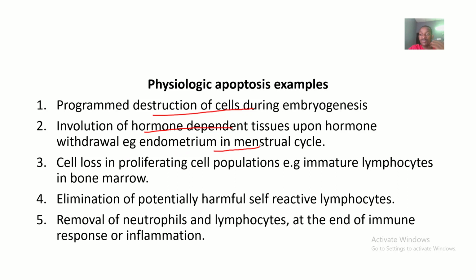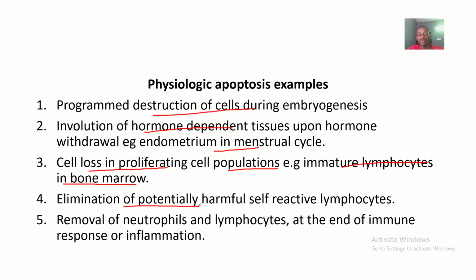Example: the endometrium in the menstrual cycle. When the lady is on menses, the endometrium will hypertrophy, and after the hormones are withdrawn, it will atrophy. Then there's cell loss in proliferating cell populations like immature lymphocytes in bone marrow.